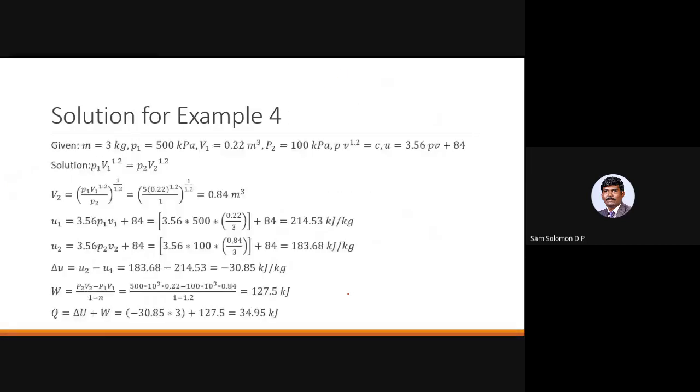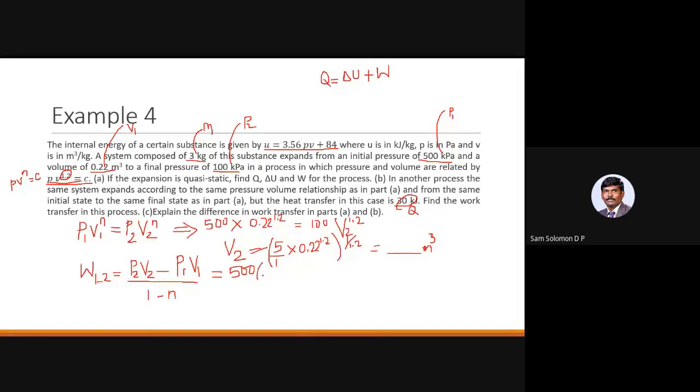Yeah, it's 0.84. 500 into 0.84, that is P2 V2, minus 100 times 0.22, whole divided by 1 minus... Sir, V2 is 0.84, no, sir. Yes, that is what I have written.